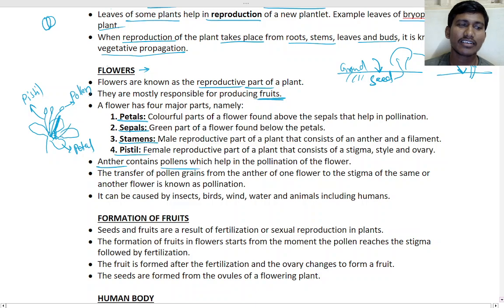Understand? Then it is anther and filament. Yes, filament and all will be there. Okay, outside, so this is how it will be. You just remember, this much is not required. Just remember the parts of the plant.